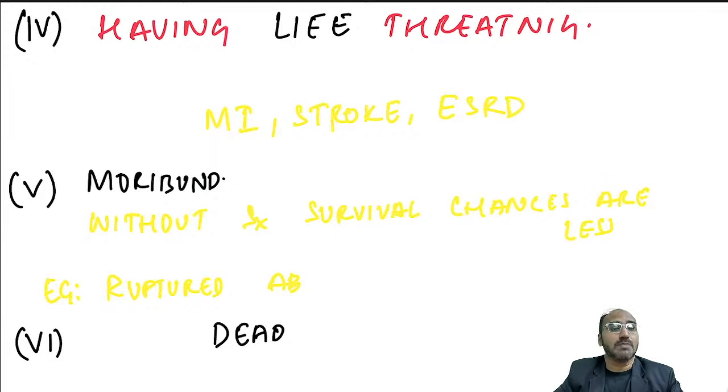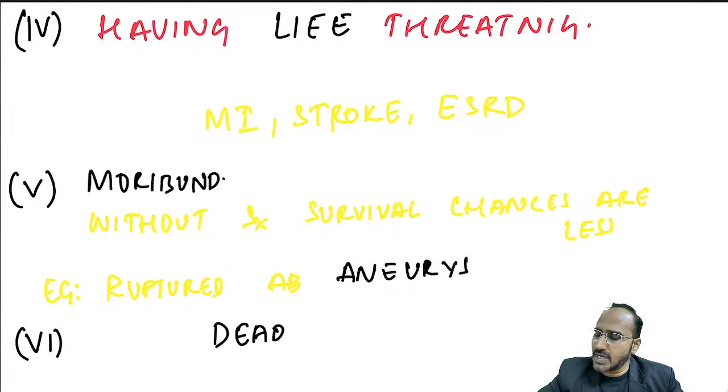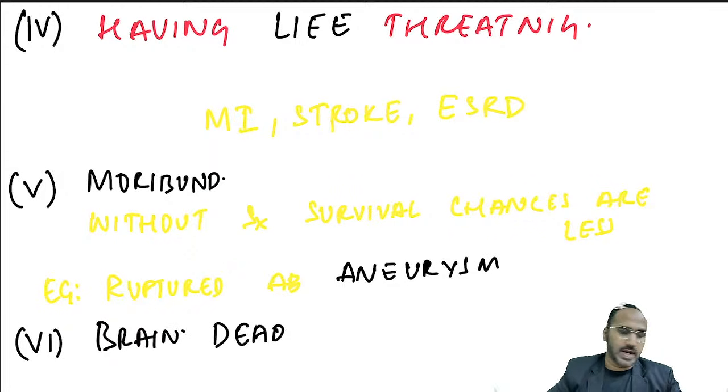ASA class 5 means moribund patient. Without surgery, the chances of survival are less. Okay? Ruptured abdominal aortic aneurysm comes under ASA class 5. ASA class 6 means brain dead patient. Brain dead patient. Guys, just look over here. Please just look over here.